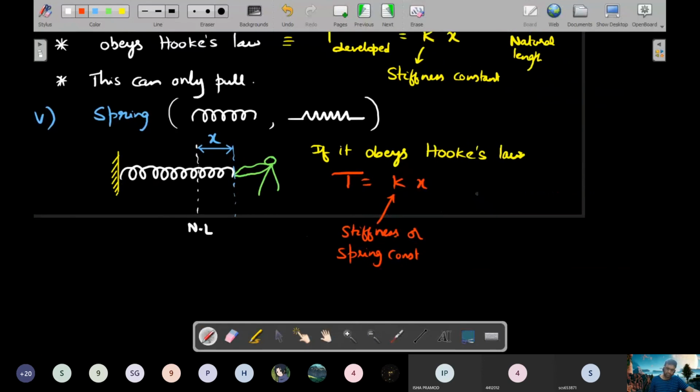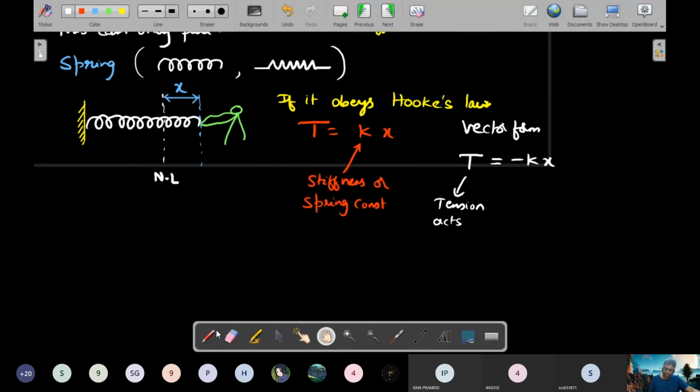In vector form, people also write this in this fashion. T bar is equal to, or in terms of sign, we'll write T is equal to minus Kx. Minus represents the sign. Okay, so tension acts in reverse direction of extension.